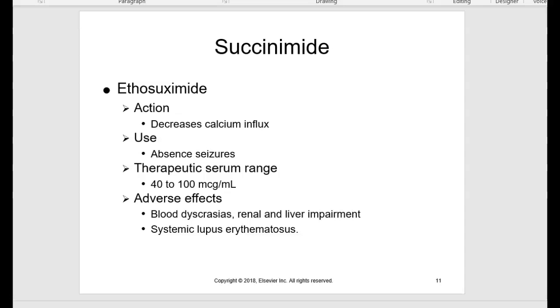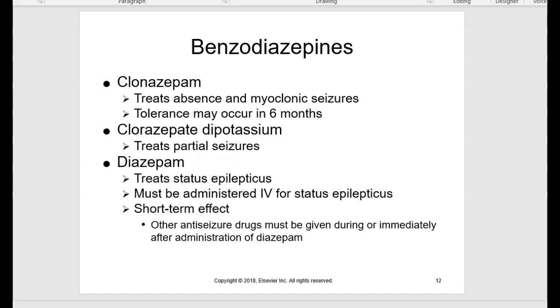Next classification is benzodiazepines. Not new to you. PAMs and LAMs, right? You have two PAMs listed here, clonazepam and diazepam. Again, this isn't a new classification for you, so we're not going to spend a whole lot of time on it. I just want you to recognize again those endings, PAM and LAM, as being medications that belong to the classification of benzodiazepines, and that benzodiazepines are used to treat seizure activity.